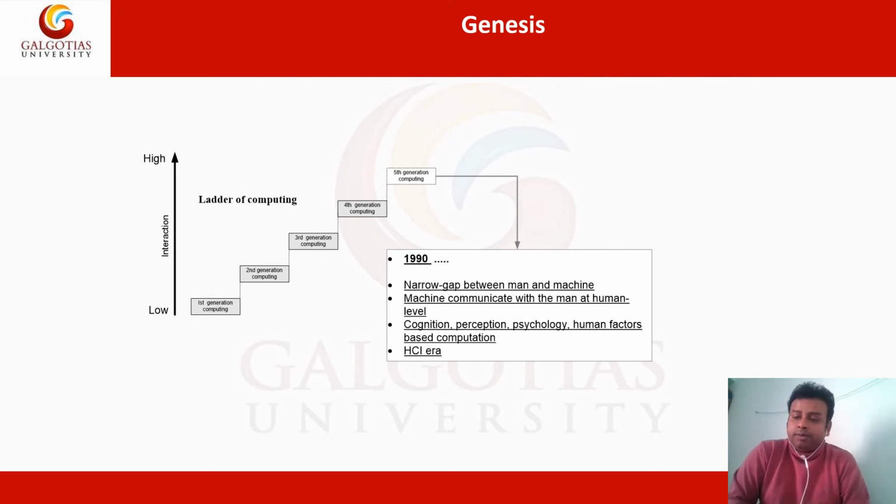I can give one example: previously there was the Linux operating system. Nowadays the Windows operating system is running, and this Windows operating system, Windows 10, was developed keeping in mind human computer interaction, how people will interact with the device. In that way they have designed it. If you see any kind of icon on your desktop, you can understand.